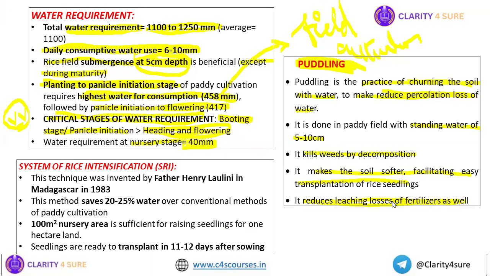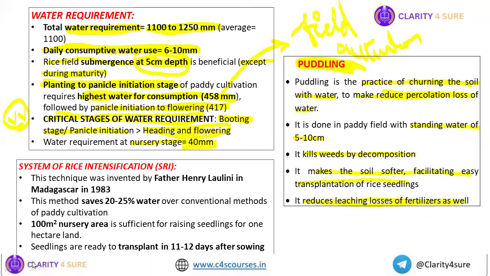Okay, so what are the advantages or objectives of puddling? Number one, to reduce percolation loss of water. Number two, kills weeds by decomposition. Number three, makes the soil softer, facilitating easy transplantation of rice seedlings. And number four, to reduce the leaching losses of fertilizers.